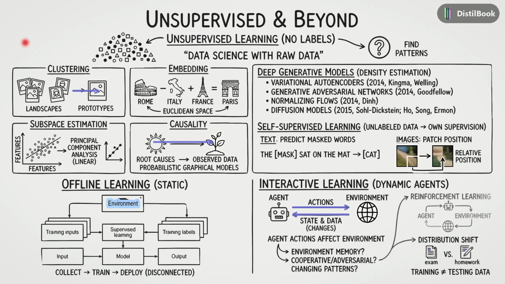The key takeaway is that while offline learning focuses on pattern recognition and static data, interactive learning requires agents to handle a changing world where their own actions influence the future data they encounter. This challenge of learning through interaction is what leads us directly to the framework of reinforcement learning.